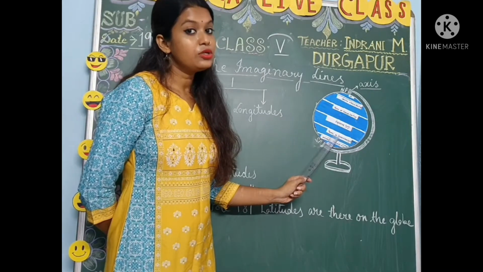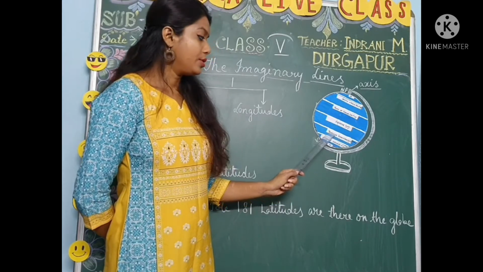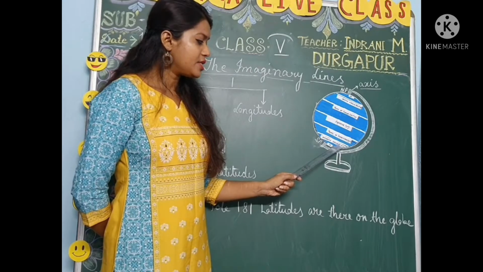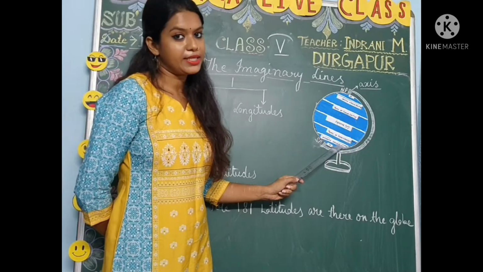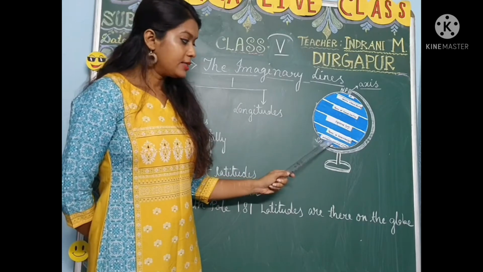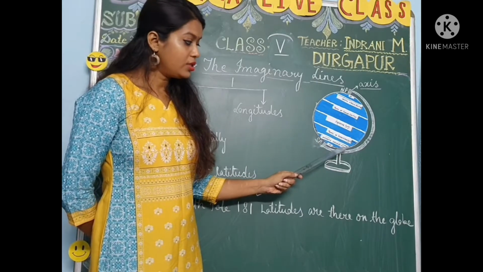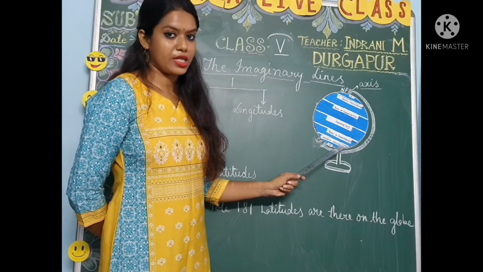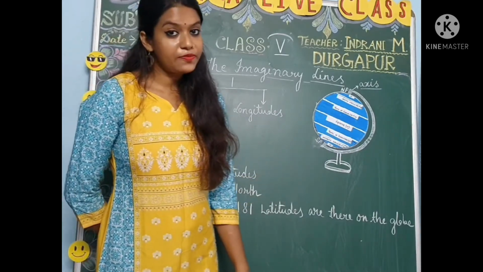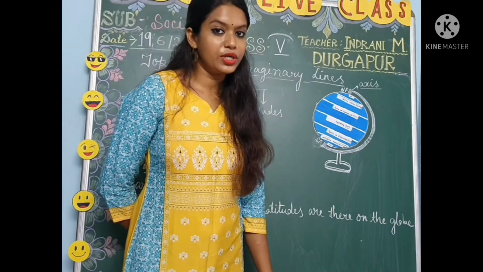At 66 and a half degrees south, there is the Antarctic Circle. And at 90 degrees south, it is called the South Pole.